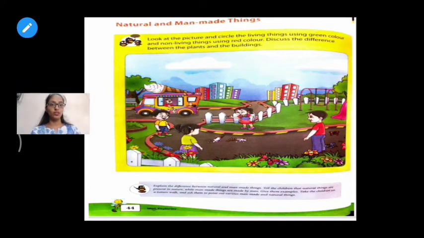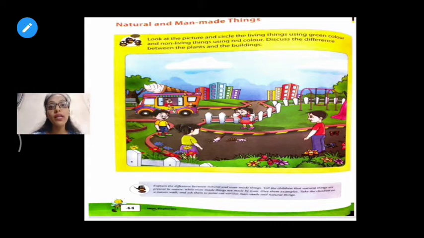Okay. Now man-made and natural things. In this, looking at the picture, you have to circle the living things using green color. Now you can take your colors, and first you have to take your green color and circle the living things with it.